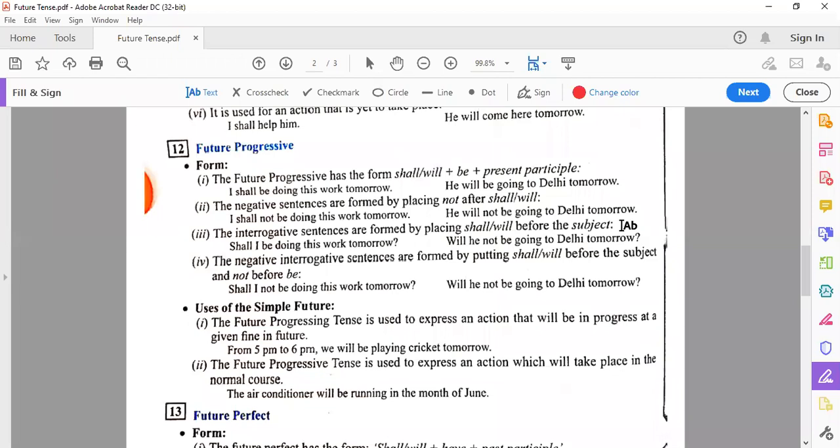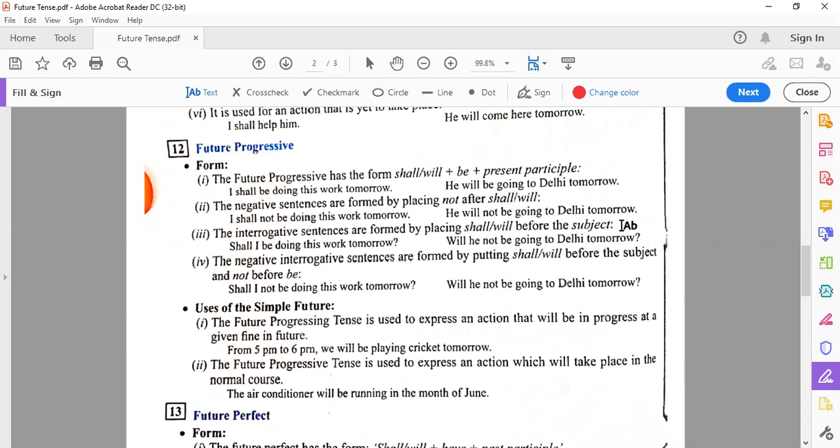The negative interrogative sentences are formed by putting will or shall before the subject and not before be. Be, that means जब हम मेन वर्ब इसमें हेल्पिंग वर्ब की फॉर्म में ले रहे हैं, be before the present participle, उससे पहले आप not लगाओगे. See the placement of not in the interrogative negative sentences.